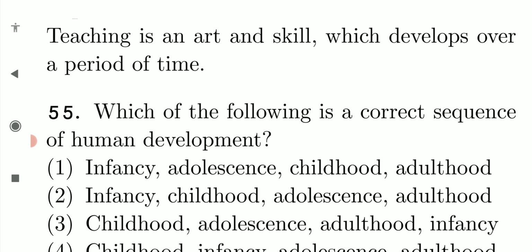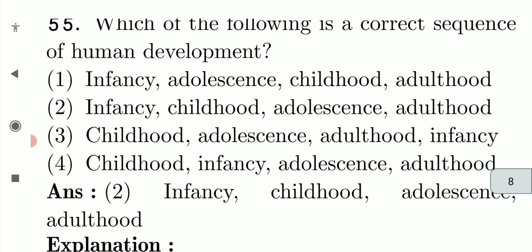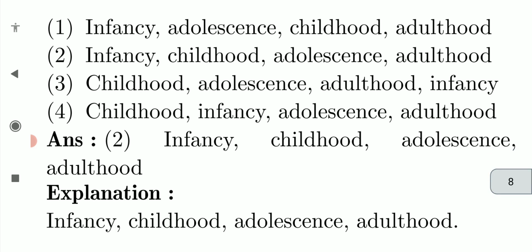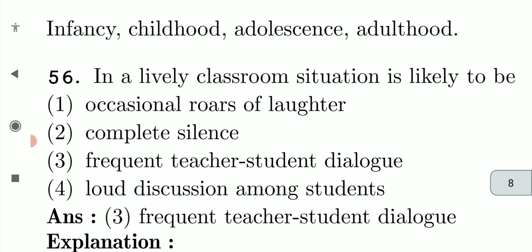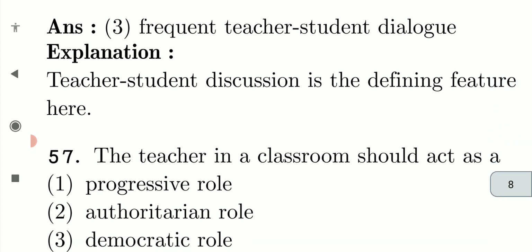Which of the following is a correct sequence of human development? Infancy, childhood, adolescent, adulthood. Obviously, right? A lively classroom situation is likely to have occasional roars of laughter, complete silence, frequent teacher and student dialogue, loud discussion among students. Frequent teacher and student dialogue in a lively classroom.